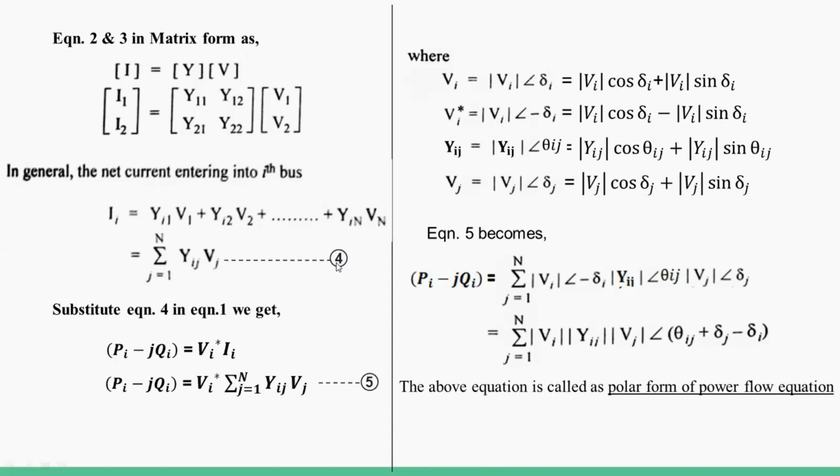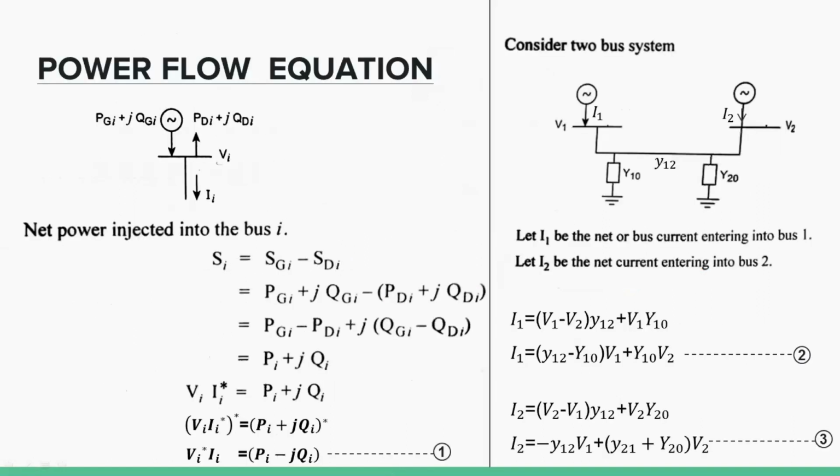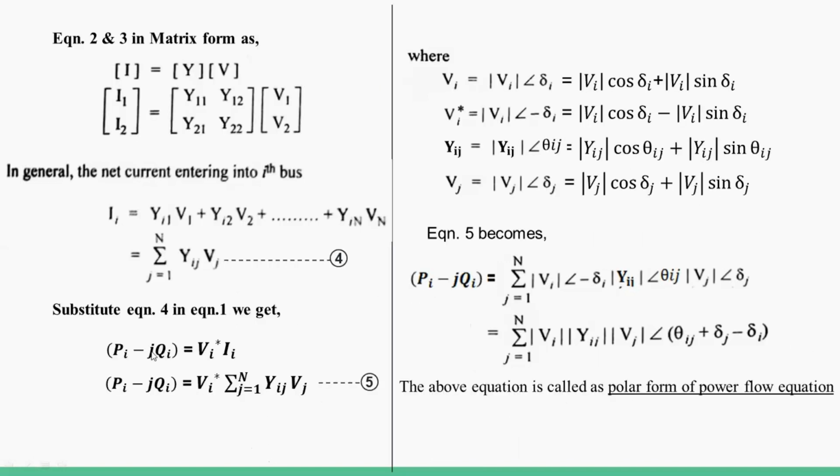Then substitute equation 4 in equation number 1. Equation 1 is Vi* into Ii is equal to Pi minus jQi. I write this equation here. Instead of I, substitute this value. You get equation number 5.